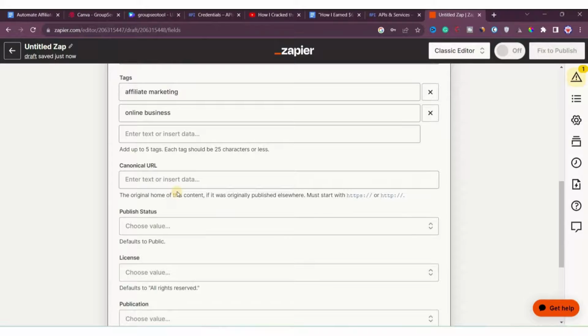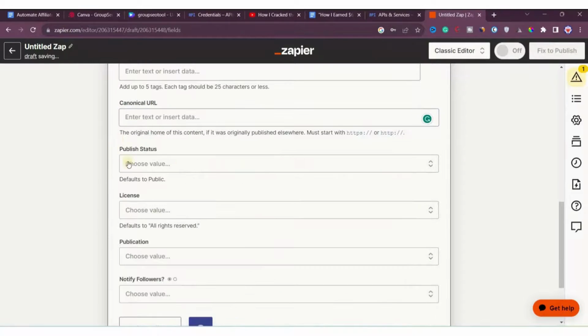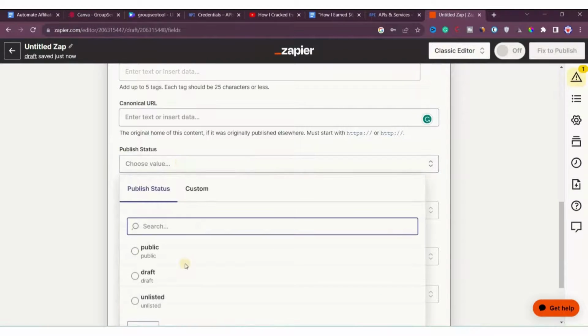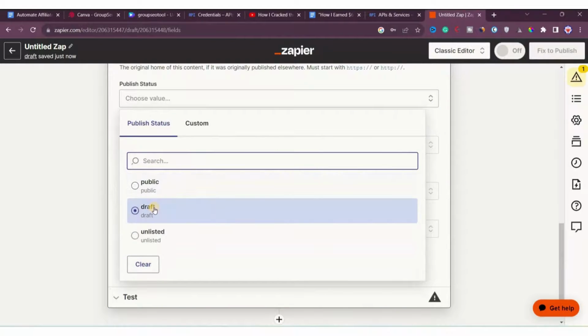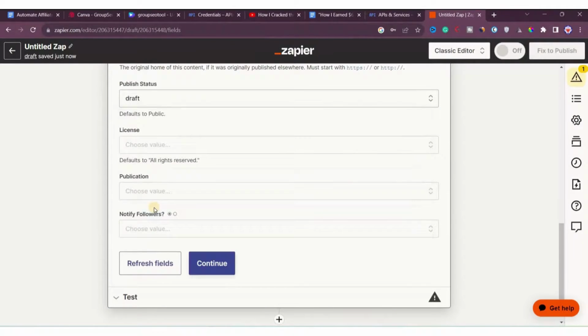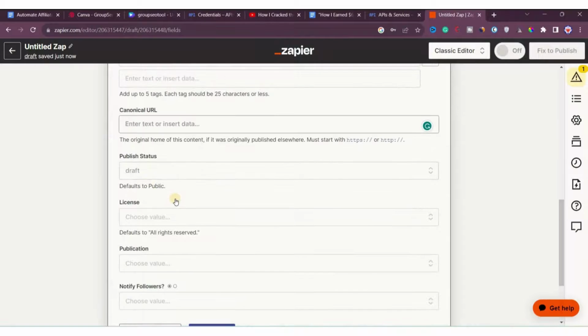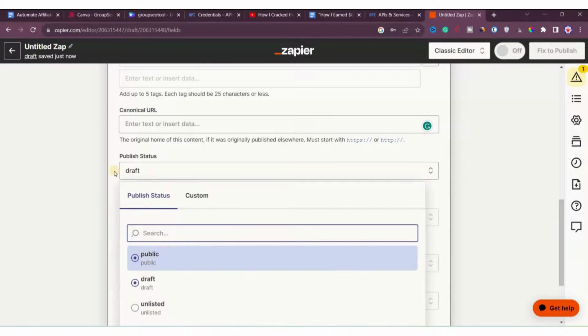And then you can add a canonical URL. If this content originally existed somewhere, then you can just put the link here. And for the publish status, I recommend you keep it as draft. That will be better. Just keep it as draft, don't publish immediately. If you select public, then it will get published.